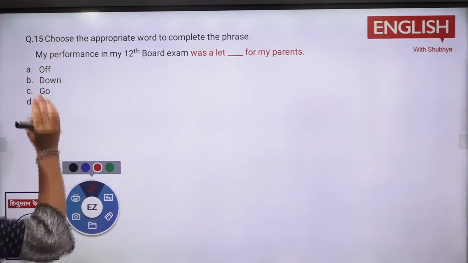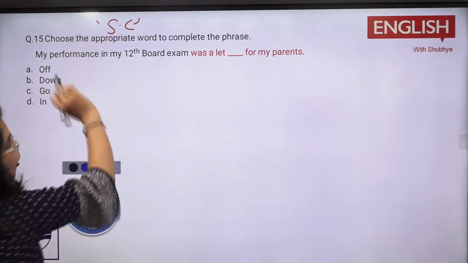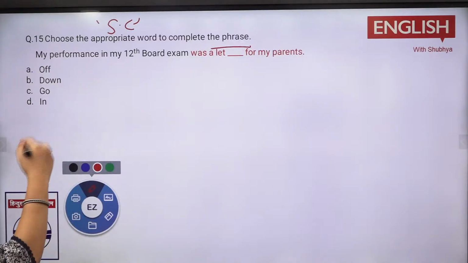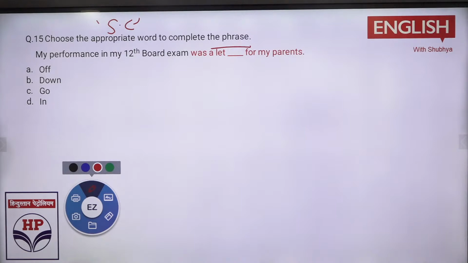Now same way, sentence completion based on your phrasal verb. The phrasal verb I'm talking about is a preposition, and you can say the verb goes out. So tell me, what will come in this? What would be there now?